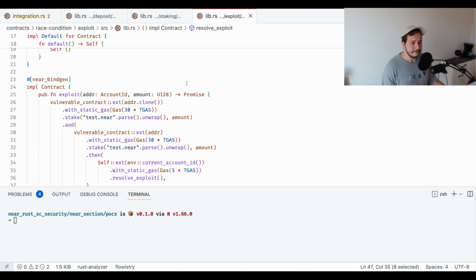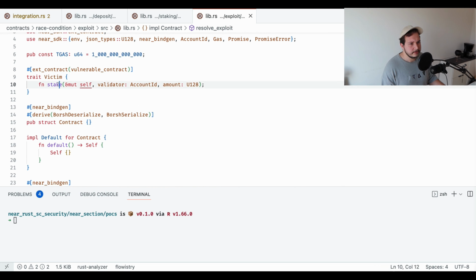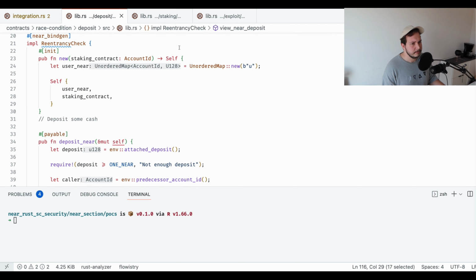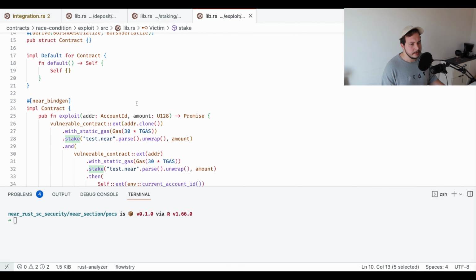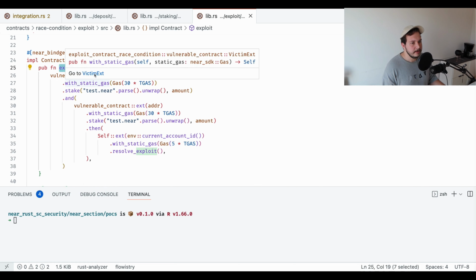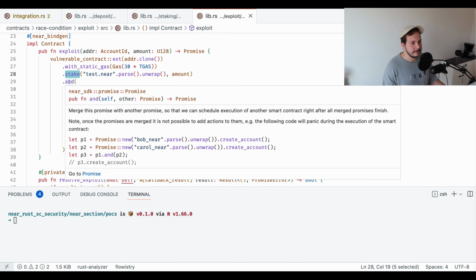So in exploit contract, we have just vulnerable contract trait in here. We have stake, so its stake comes from the deposit from here. And then we just initialize the defaults, and there is an exploit function that exploits everything. And here we are calling just a stake function inside of the deposit contract, and then using the AND keyword to make it basically do it at the same time, literally.